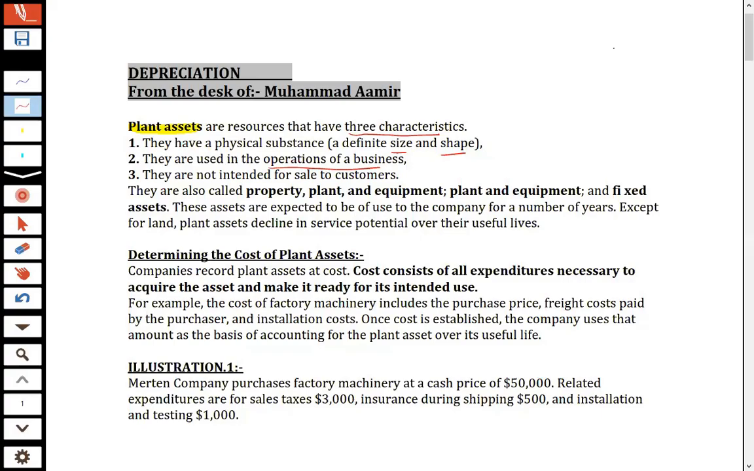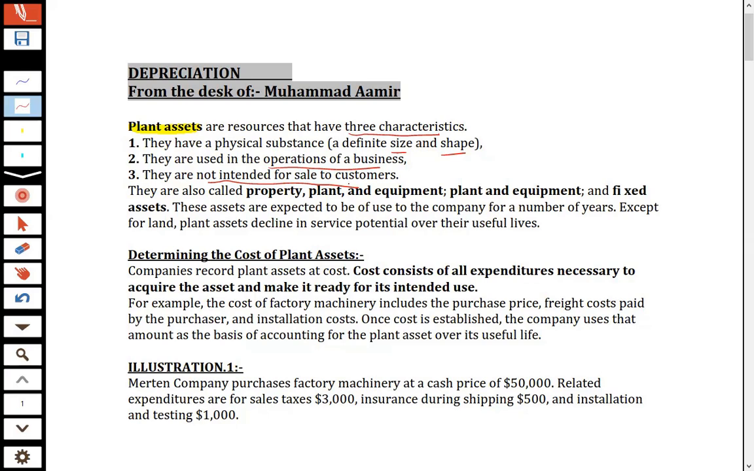Business transaction operations are conducted through them, and they are not intended for sale to customers. That is very important. If anything is intended for sale to customers, it will become what we have studied: inventory. So the long-term assets, plant assets, are not readily sold to the customer. They are also called property, plant and equipment, fixed assets, etc. There are many names.